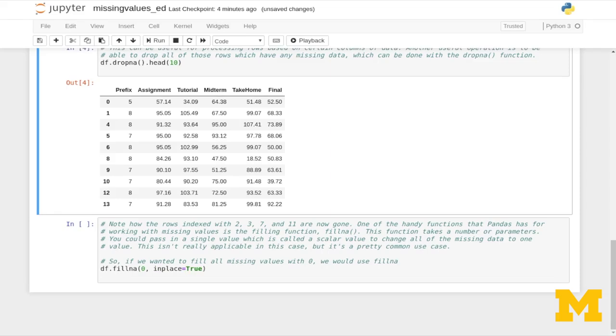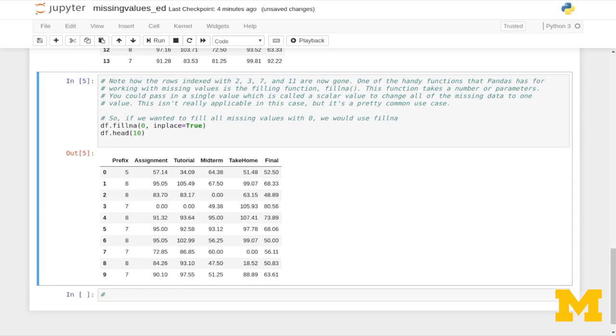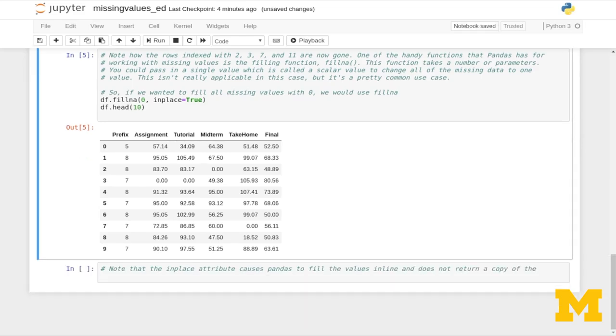Here I'll just change the data frame in place. Remember, most data frame operations return copies of data frames. So if you want to do it in place, you often have to use the inplace parameter. And then let's take a look at the head of that. Note that the inplace attribute causes Pandas to fill those values in line, and it does not return a copy of the data frame, but instead modifies the data frame that you have.